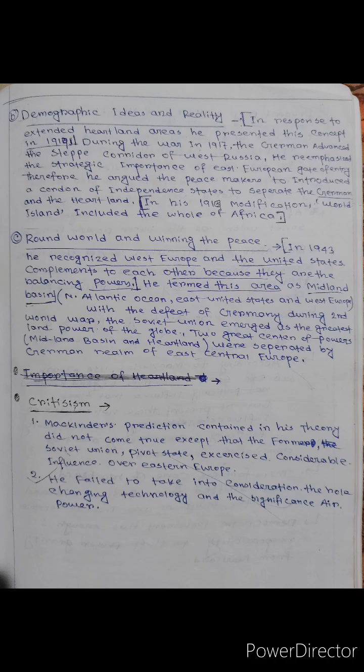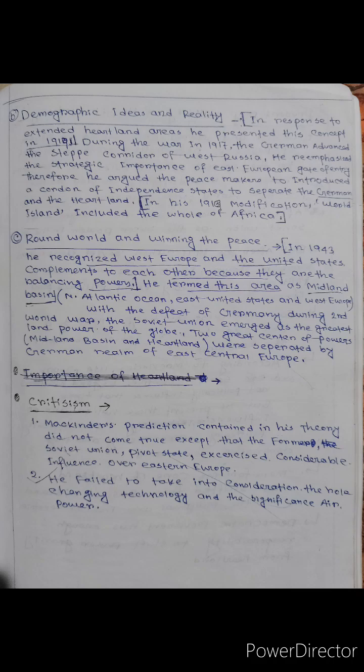Therefore, he argued that the peacemakers should introduce a cordon of independent states to separate the Germans and the Heartland. In his 1919 modifications, the World Island included the whole of Africa.